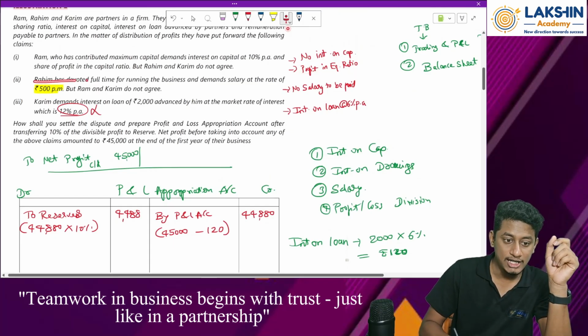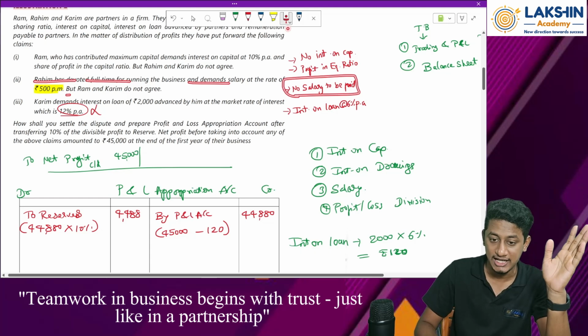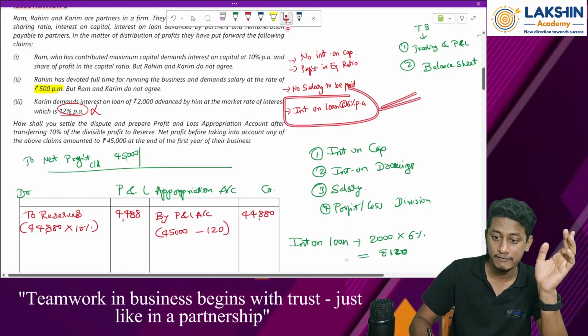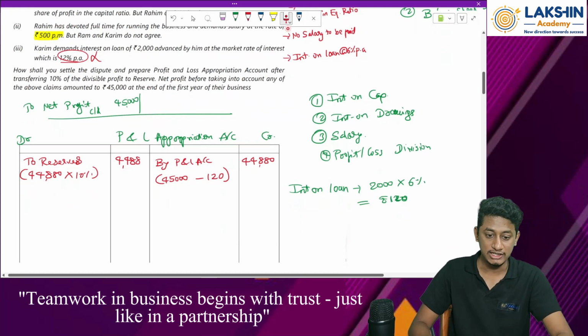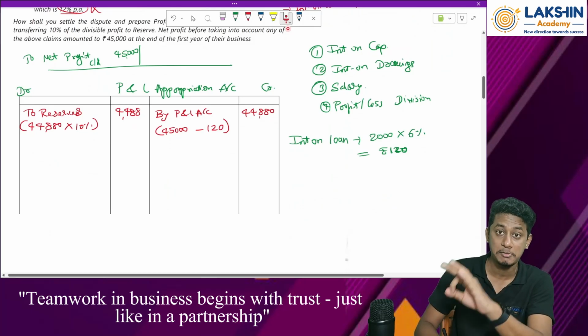Then Rahim was devoted full time, so salary was not given, so no salary will be paid. So skip the salary part. Then interest on loan is already given to them, so done. So is anything else remaining? No. So what we can do is, whatever remaining profits are there can be divided between the partners.